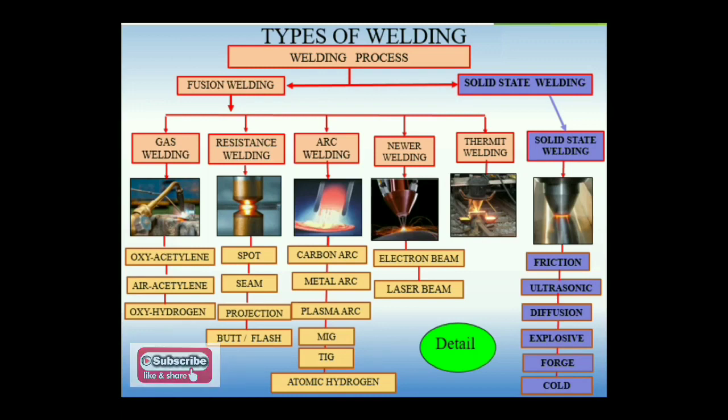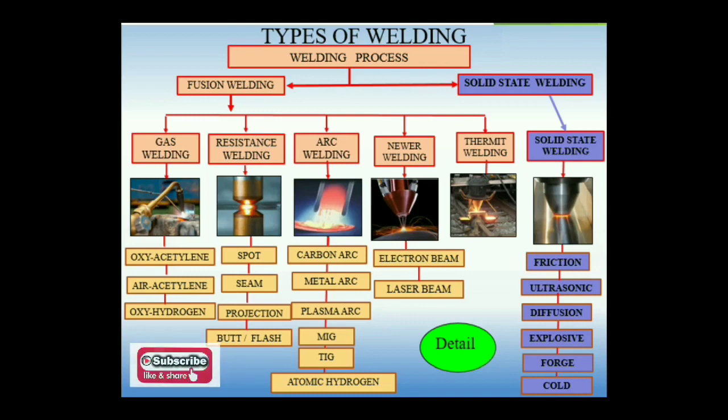As per the utilization of different gases, there is the gas welding process. Second, resistance welding process, where you use the resistance to the flow of current for generating a high temperature between two materials. Third category, arc welding. Different kinds of arc are produced by the application of different materials like carbon, metals, plasma. Some gases are also used to make a higher state of energy in the form of temperature. That is considered an arc welding process.